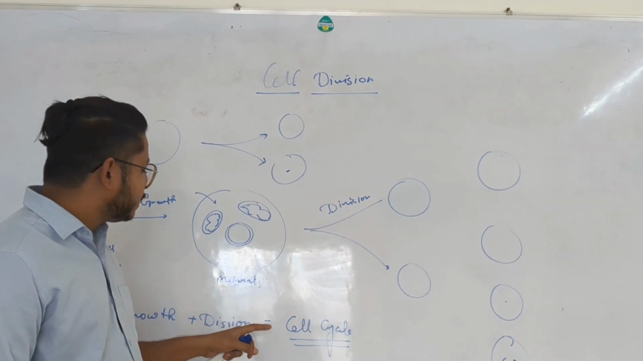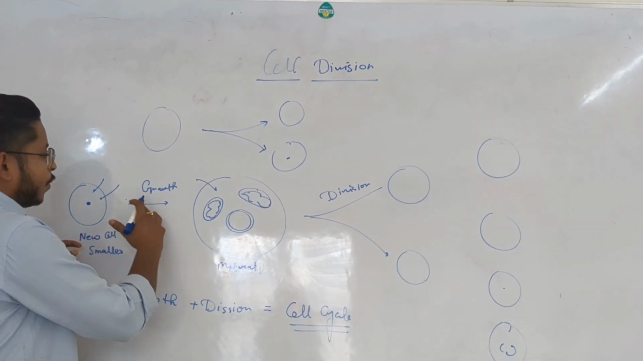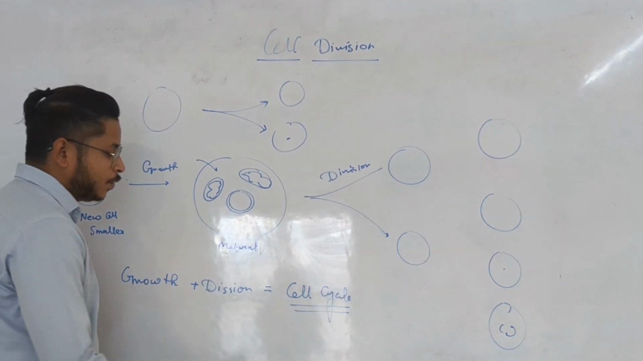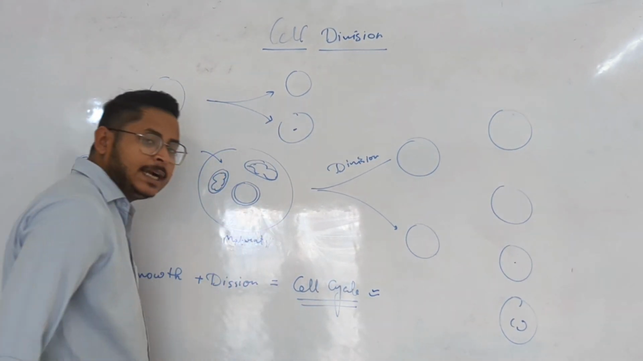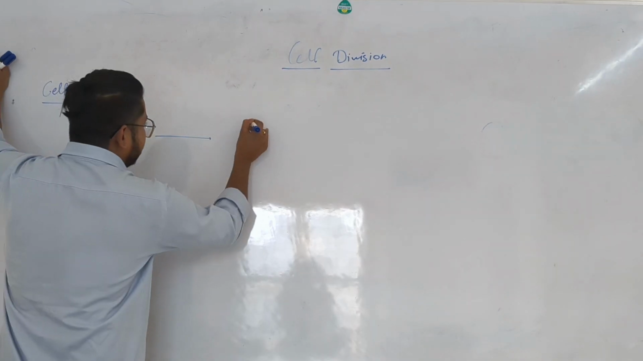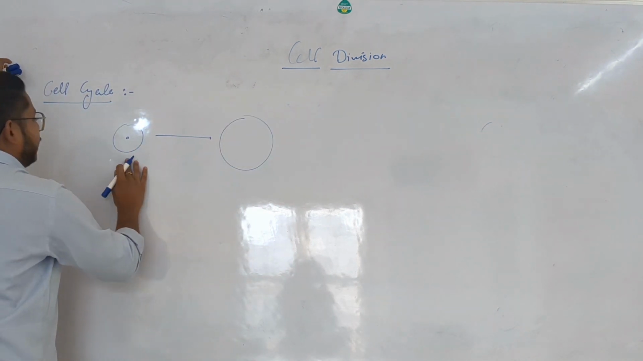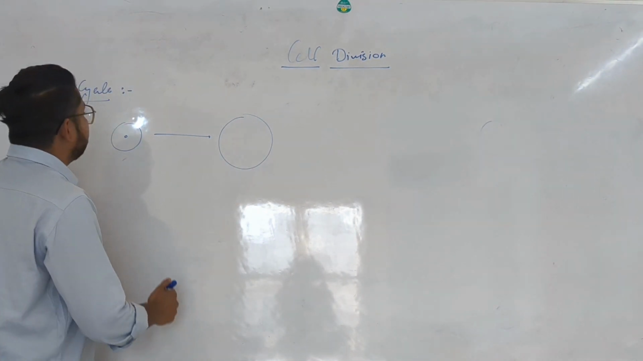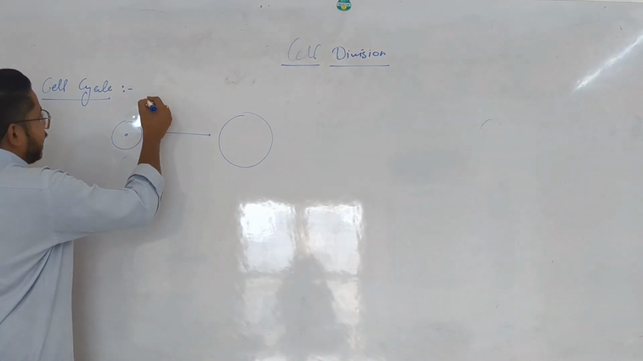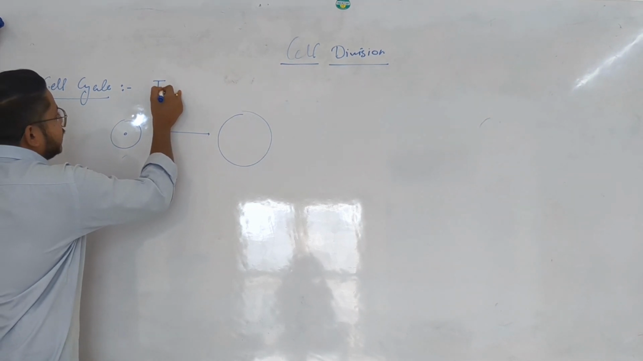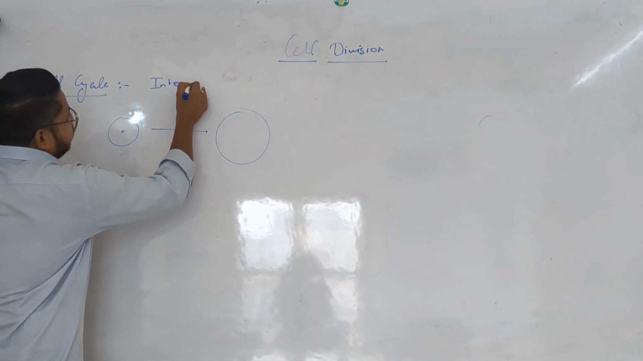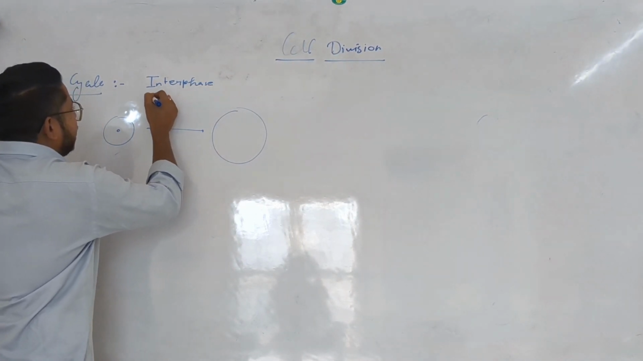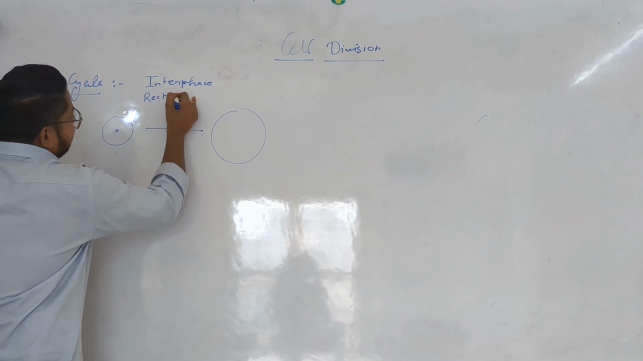We are going to discuss in which manner the growth in the cell happens, and after that in which manner the cell division happens. When a cell starts its division phase, the first thing is the cell cycle, and the cell cycle is made up of two kinds of phases. The first phase is called interphase.